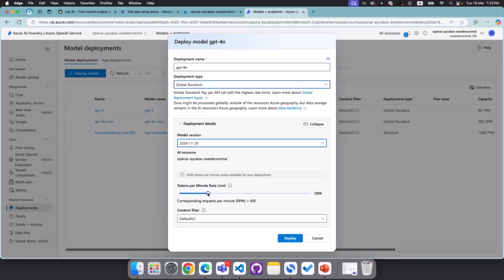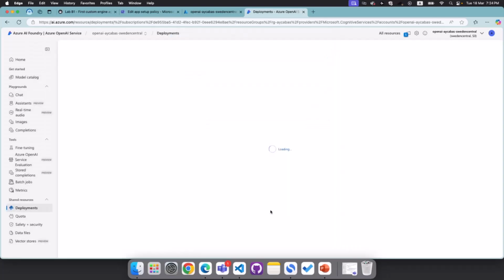Second of all, the tokens per minute. So if you increase or decrease this, your limitation from the agent will change. If you increase this, your agent will be able to answer, let's say, more questions. If you decrease this, you will hit your limitation pretty early in the conversation. So I'm just gonna move this slider to the top, and then create my GPT-4o model.